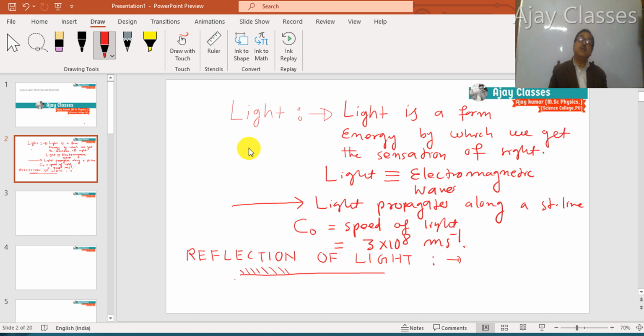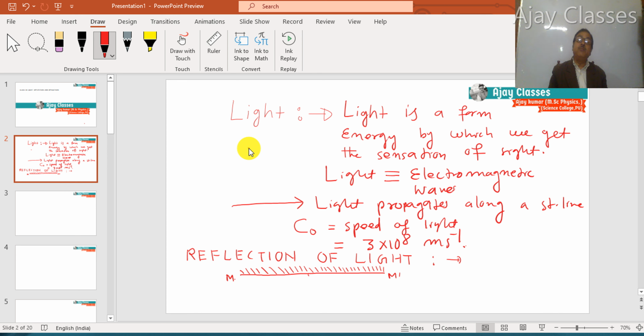The painted surface is shown by the arrows given. Shading lines are given to show the painted surface of the plane mirror. Here you can see M dash as the plane mirror.